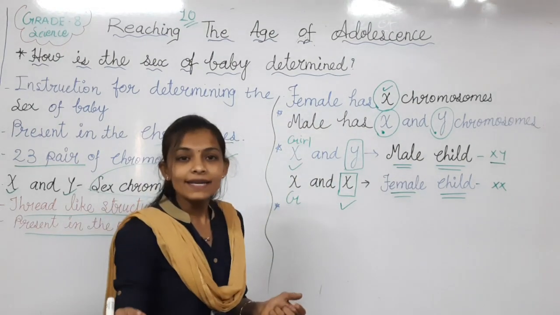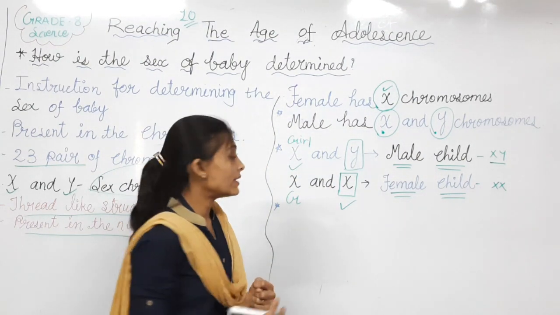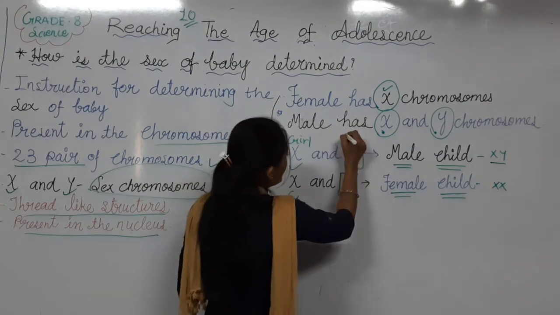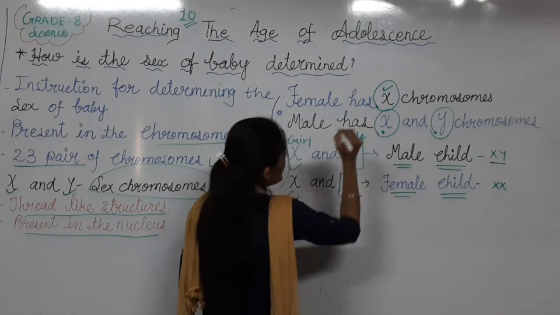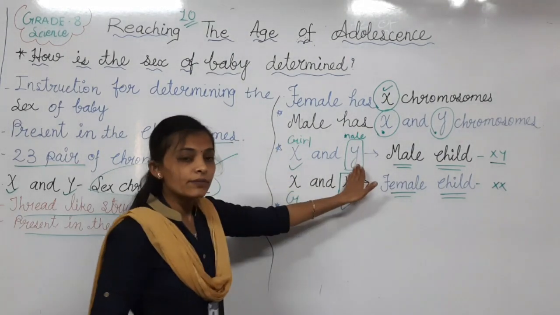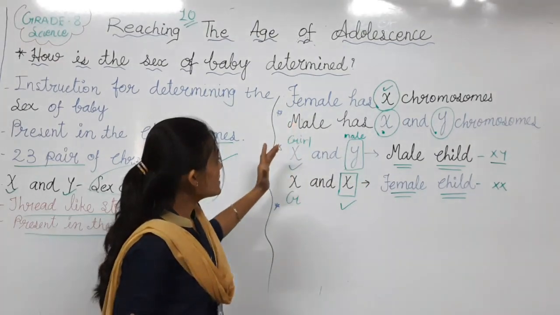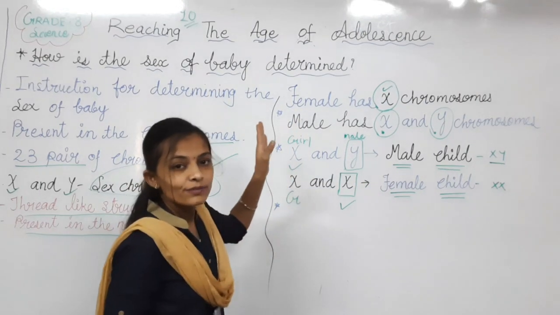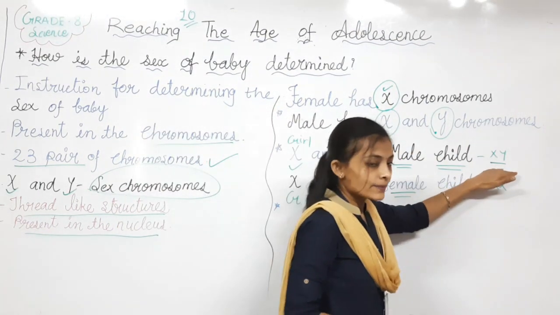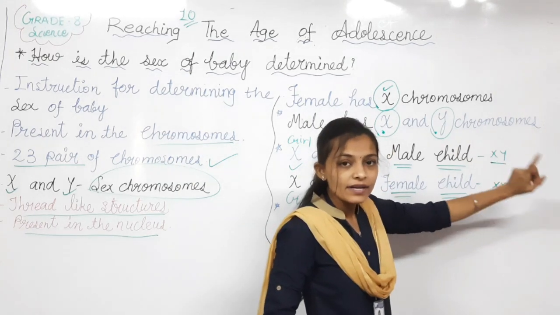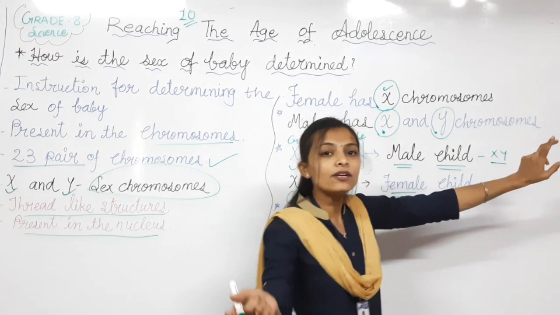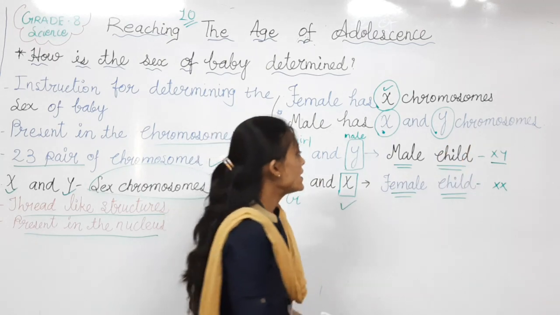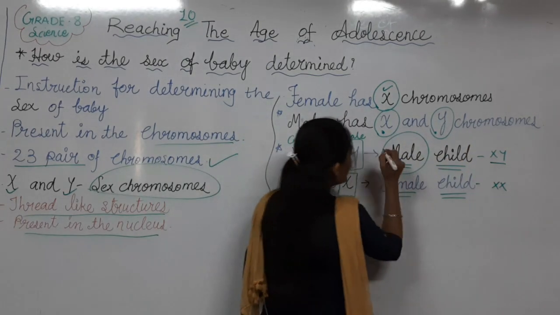Now during the fertilization process, what happened? From the male side, I am writing here, if the Y chromosome is contributed and X is already there in the girl, so what should be the pair? XY. Opposite pair, different types of chromosomes will come into contact with each other. It should be a boy child.